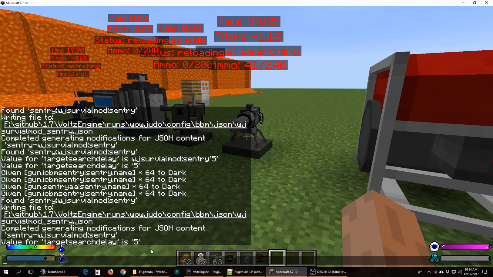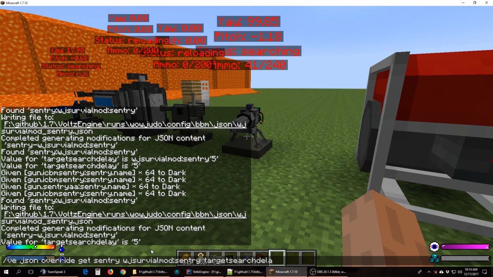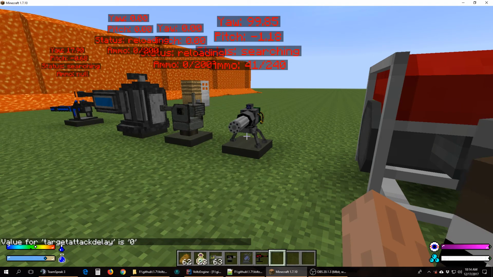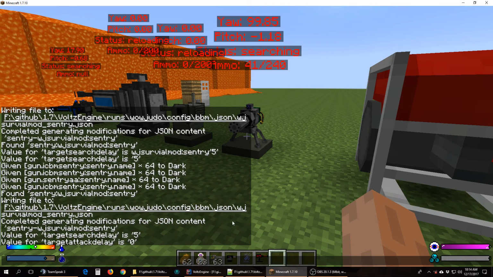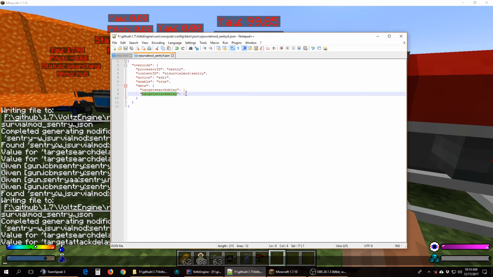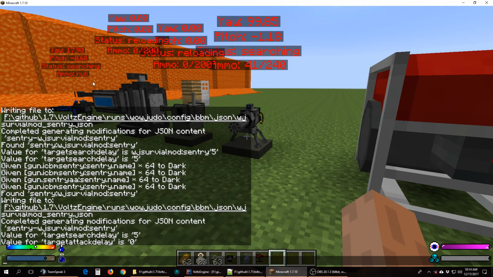Every value that the system has access to, you can sit there and look at. I might adapt this to let you look at every field, but there's a little bit of potential for exploiting with that. So I'm not going to give access to it fully, probably. But you can see delay. So that's pretty much how to use the JSON override system.